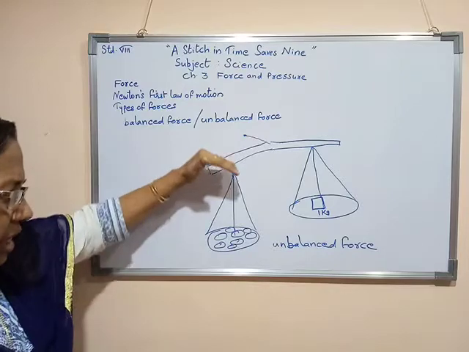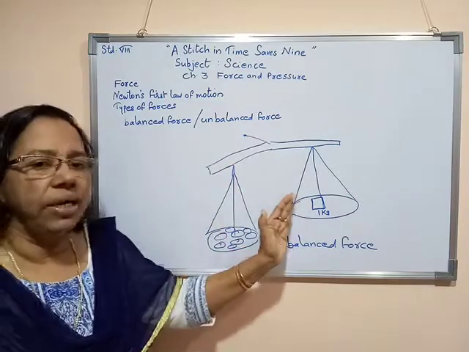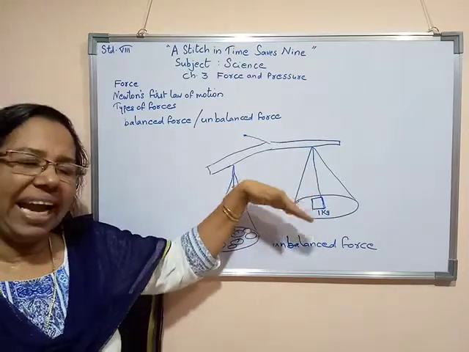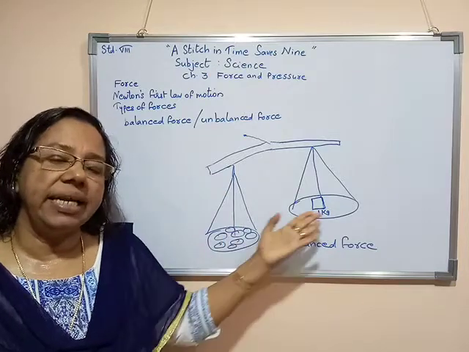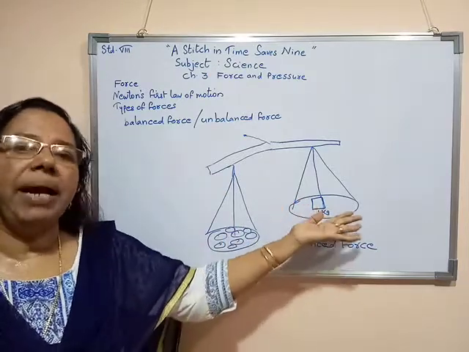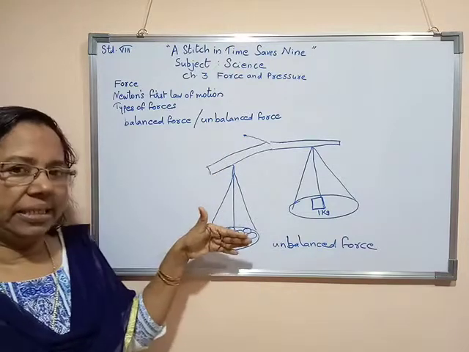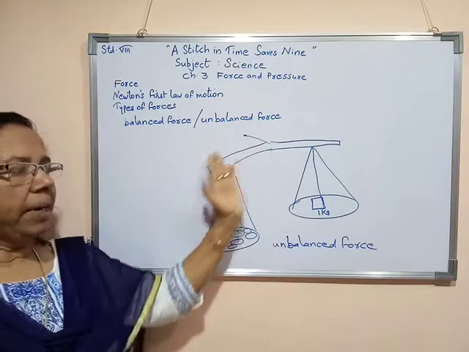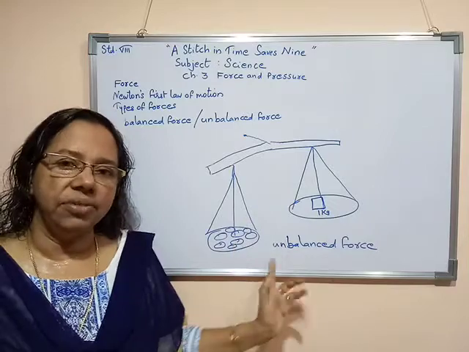So here this pan is moving downward. Why? Both the pans do not have equal mass. If equal mass is there, the forces acting on these two pans are equal, so they exert balanced force. Now if one pan has more mass and one has less mass, then towards one direction the needle bends. So we can say that this is an example of unbalanced force.